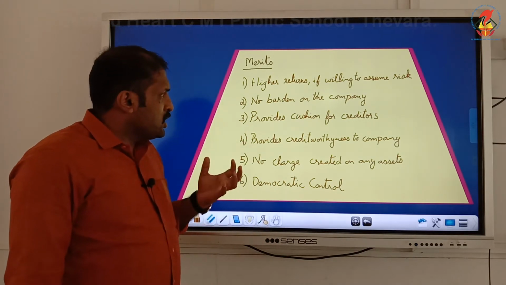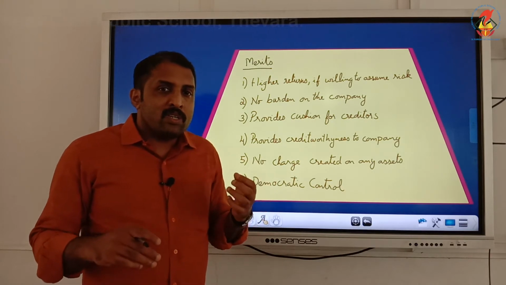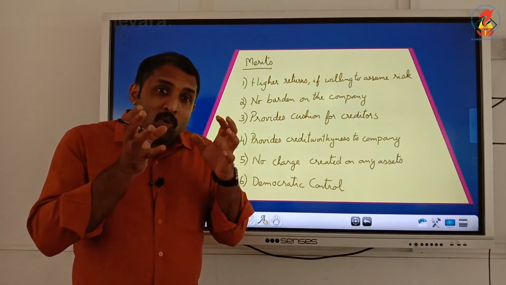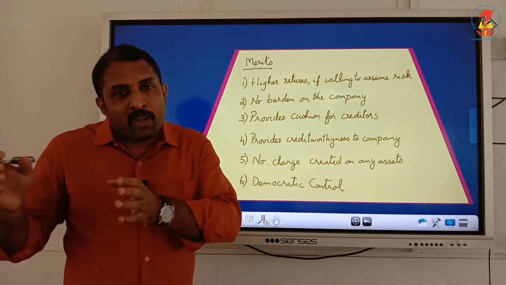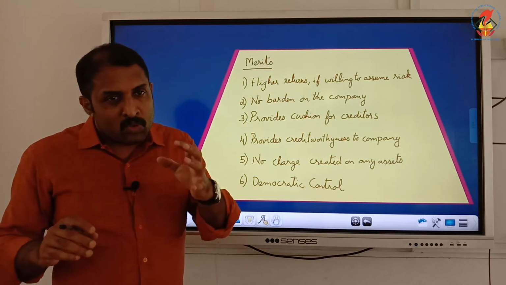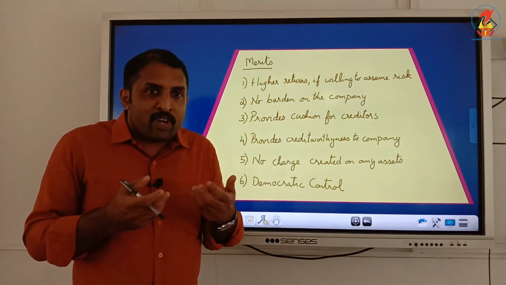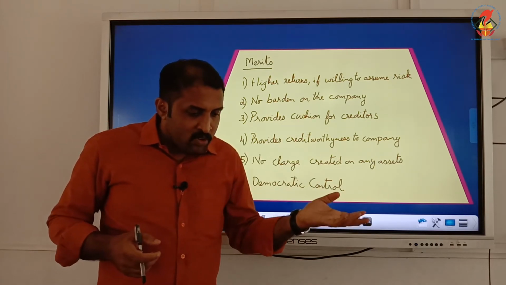Third one is it provides cushion for creditors, because creditors are sure that they will receive the payment, because only after paying all those claims, the settlement of equity shares happens. So whatever is remaining, initially they will get. So they are at a comfortable position when compared to equity shareholders.